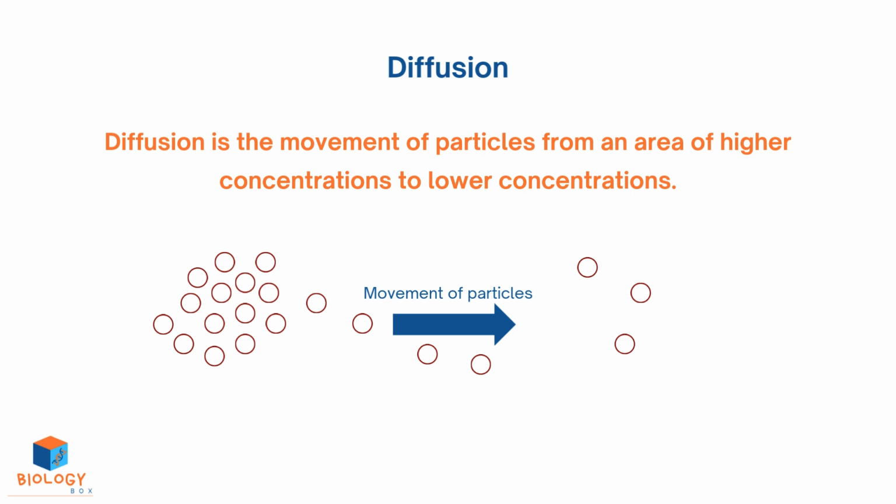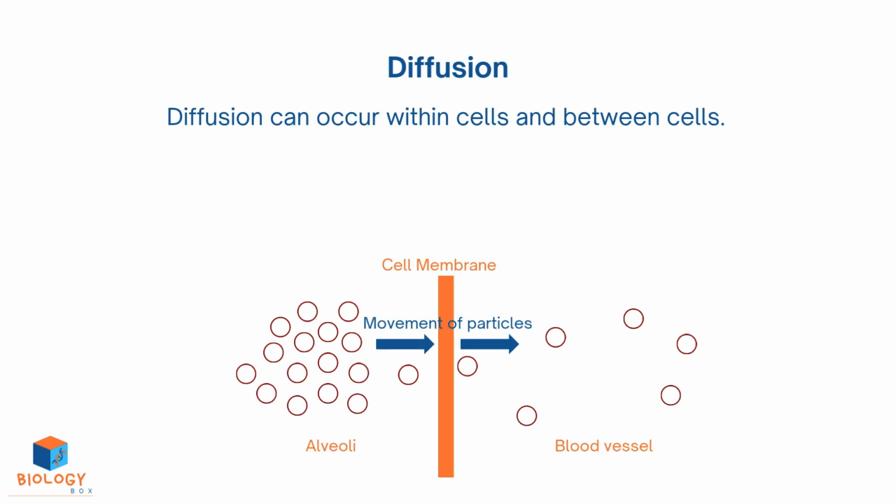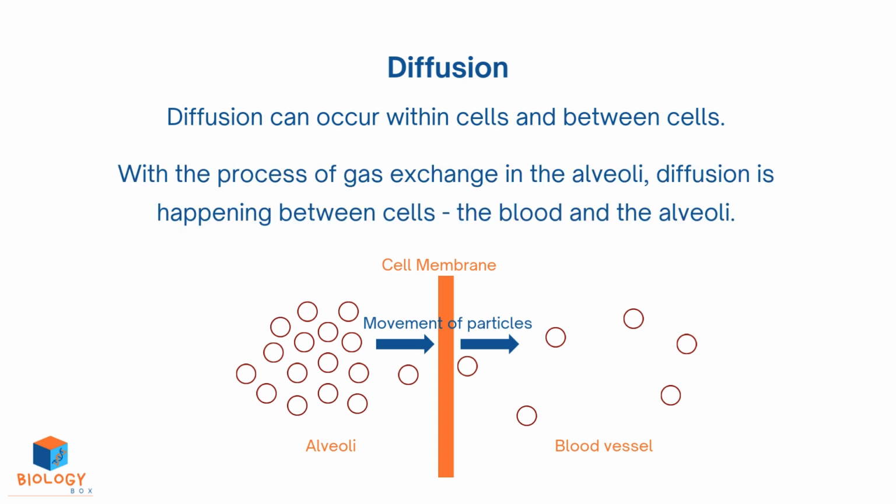Diffusion is the movement of particles from an area of higher concentration to lower concentration. Diffusion can occur within cells and between cells. With the process of gas exchange in the alveoli, diffusion is happening between cells, the blood and the alveoli.